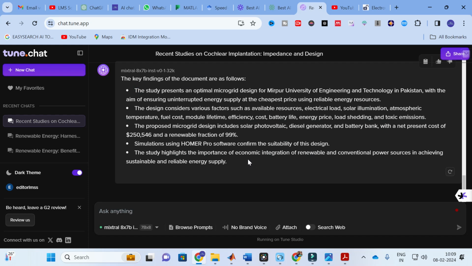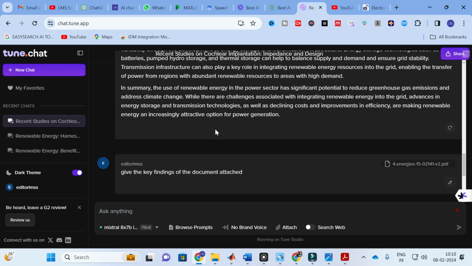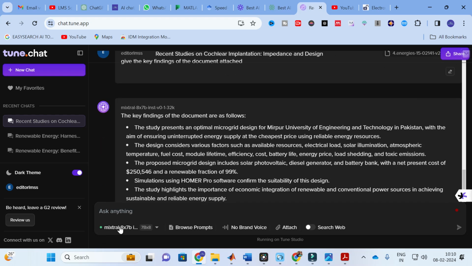Like that, you can make use of this option, and you can use it as a search engine also. This is how you can use Tune.chat to generate better content for your research paper. You can ask anything as with a chatbot. You can use the inbuilt prompts available in this tool, and you can attach any document as in chat with PDF, and generate better content out of it. So this is all about Tune.chat AI. It is a fantastic and promising tool for our research paper writing, especially related to academic content. It generates better content for our research papers. So go on and explore Tune.chat AI. It will be very helpful to make your research paper writing very simple.